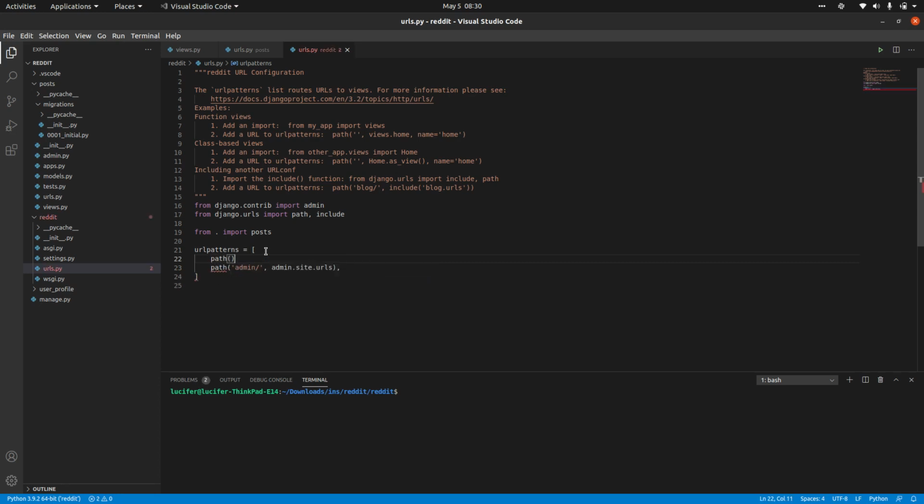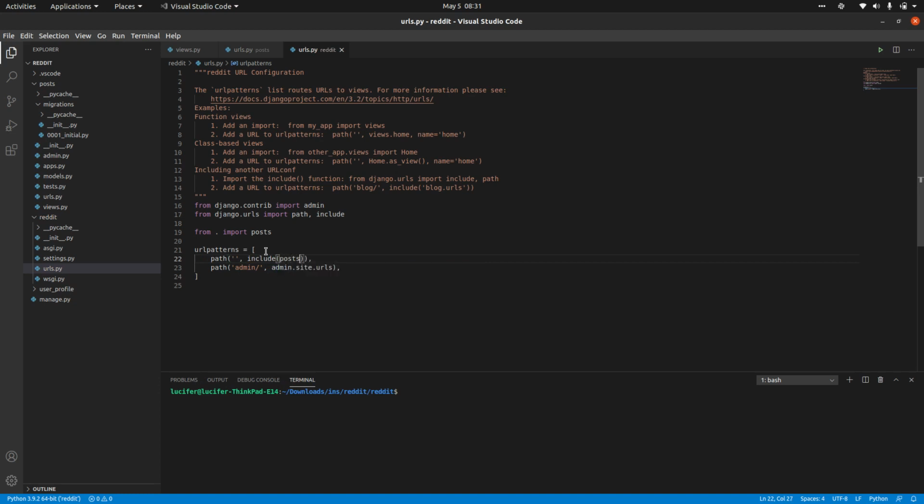So this is also a path we are giving. You can give any path, or you can just keep a simple path by default as well. Let's see if this works. I don't think we have to give this, but let's see how that works. Then we have to include our posts URLs.